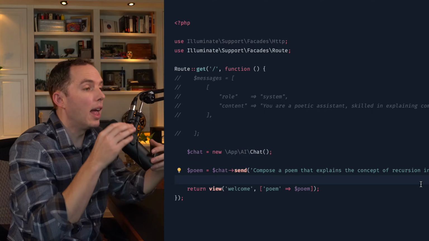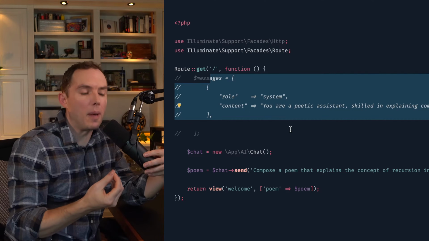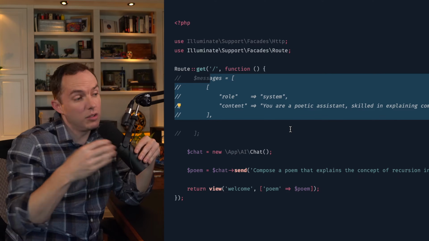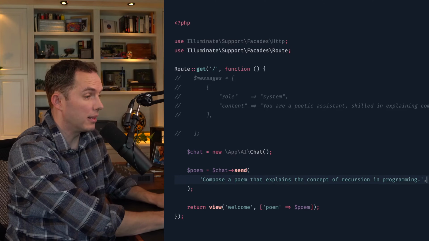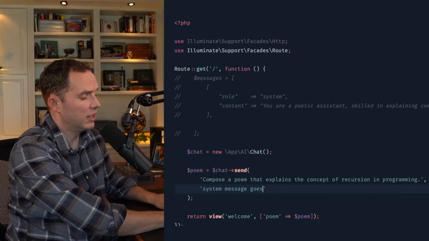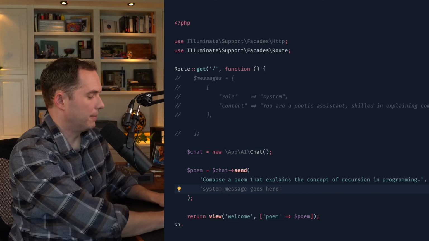Okay, so now I want to finish up by tackling this system message. How do we go about that? And as always, this just sort of goes back to basic object design. So grab a sheet of paper. In a perfect world, how would you declare it? One option might be you pass it as the second argument. System message goes here. You could do that. I don't love it though.